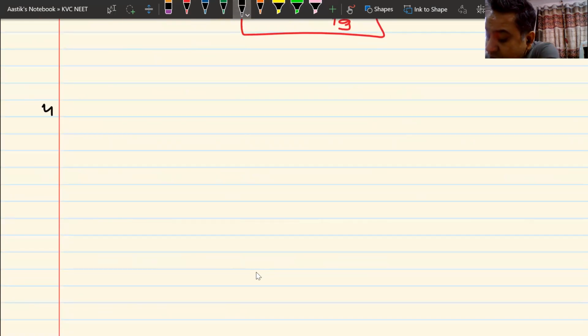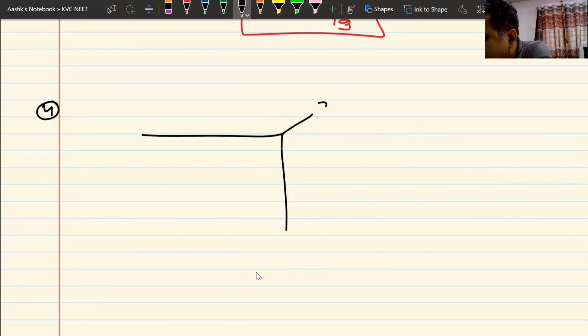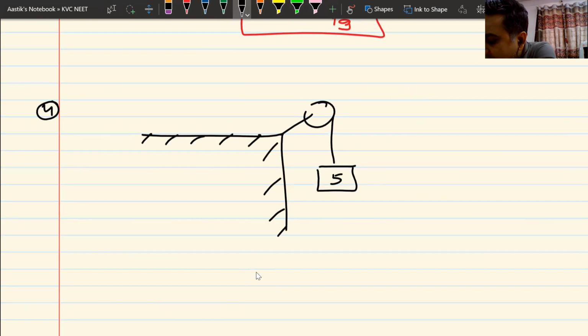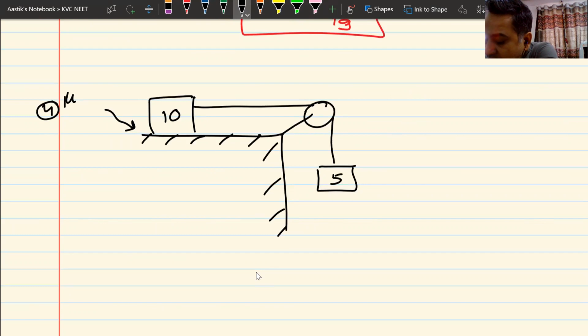Now, what I'm going to do is apply the same concept on this system. We have already solved this question, but again, we will solve it in what I call the short trick way. So this is a 10 kg block. The value of mu k is 0.1. Can you find out the acceleration of this system?